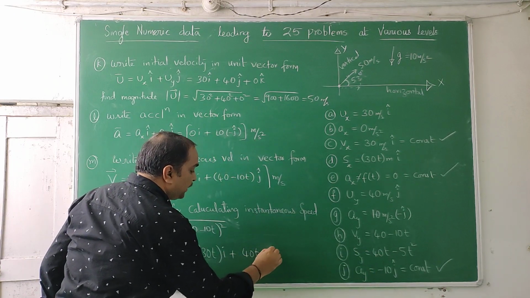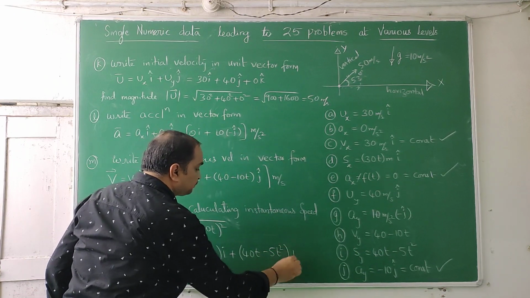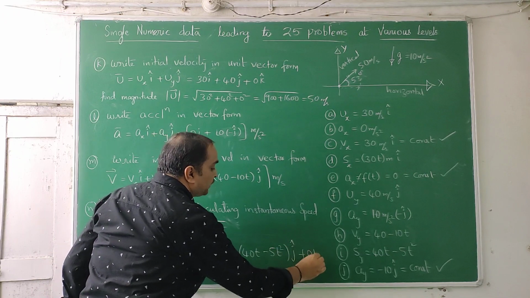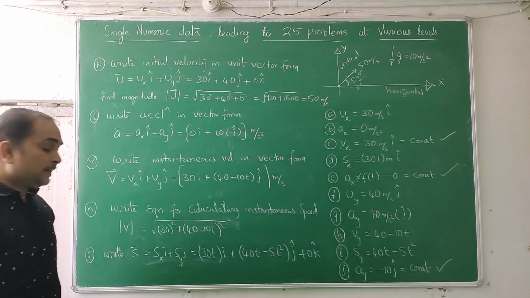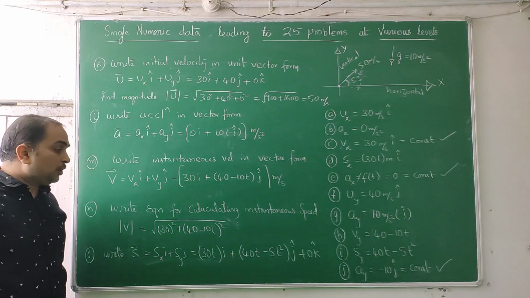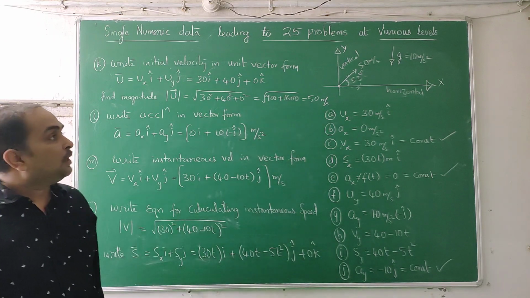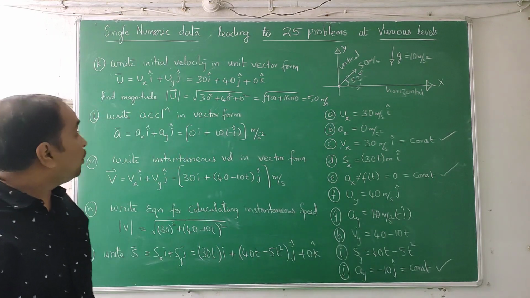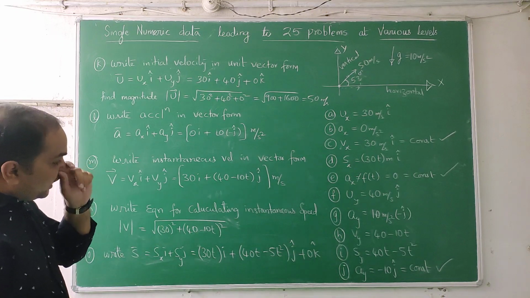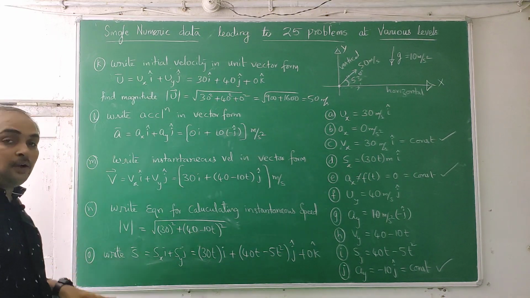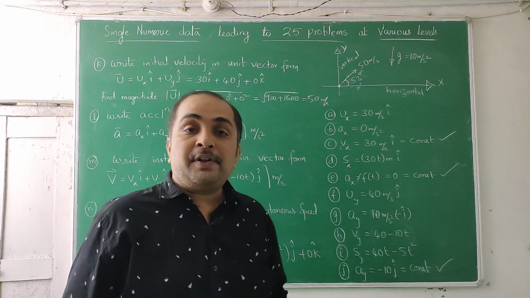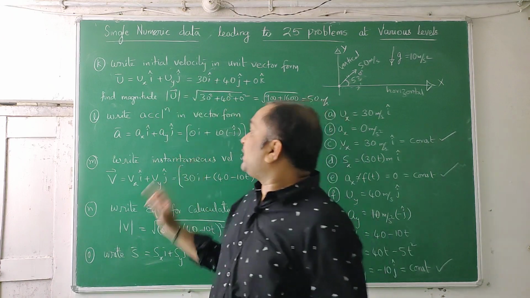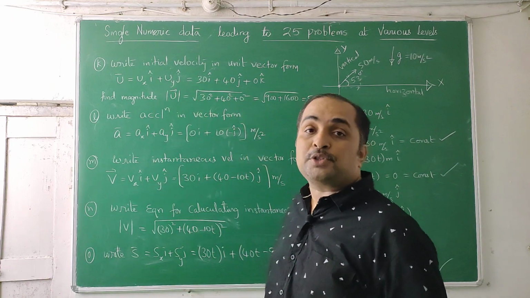40t minus 5t square into j cap plus 0k, for the sake of completeness. So this gives you the displacement vector. Now we have found out A, B, C, D, E, F, G, H, I, J, K, L, M, N, O, P till now. We have found out everything in vector form. Having them in vector form is a lot of advantage to us. In future we will use that.